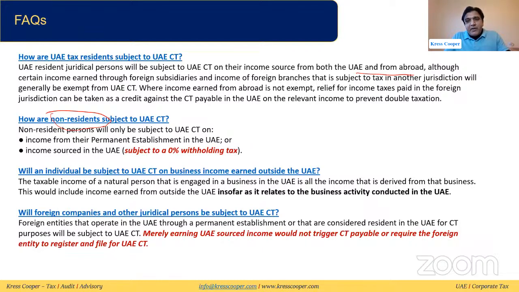As we discussed, a non-resident will be subject to tax in two categories: if they have a PE, it will be subject to tax, and if they are sourcing income from the UAE, it will be subject to 0% withholding tax, as we discussed earlier, or any other nexus that they have.